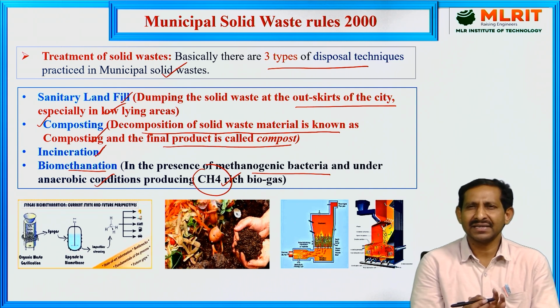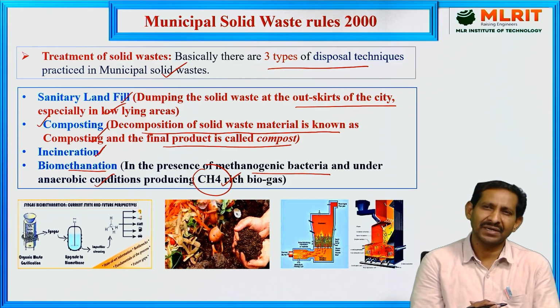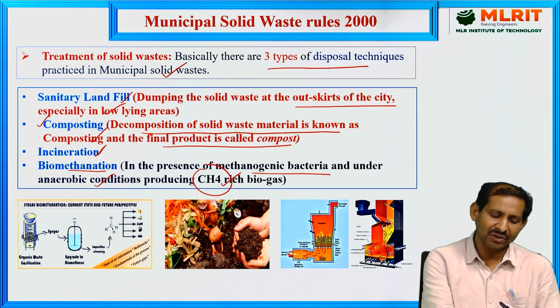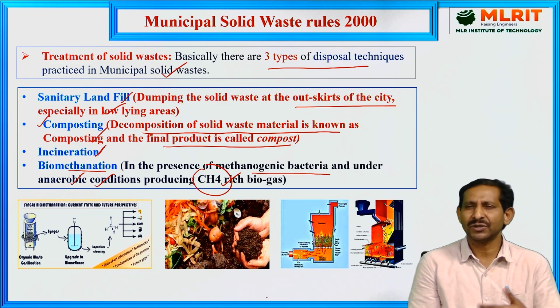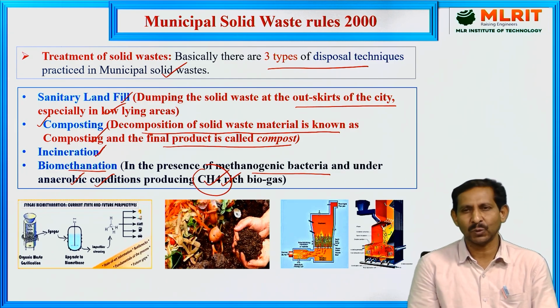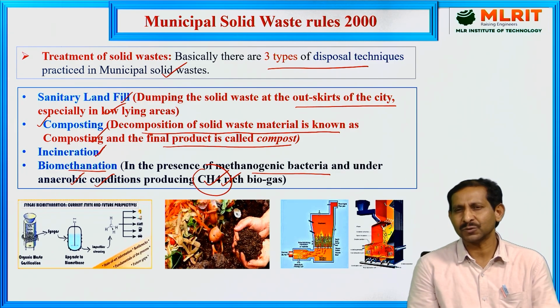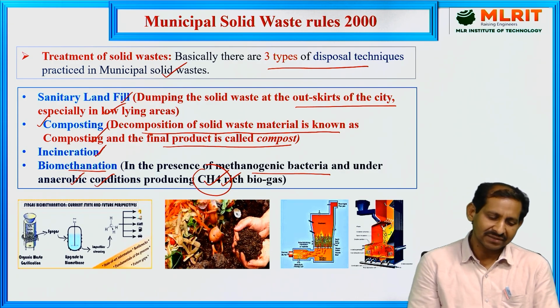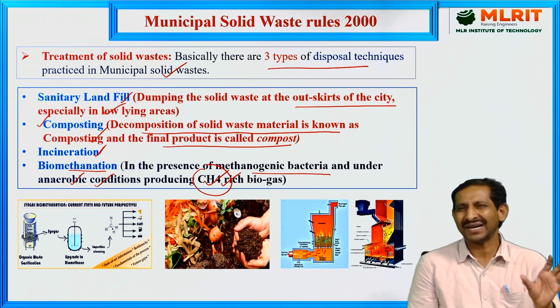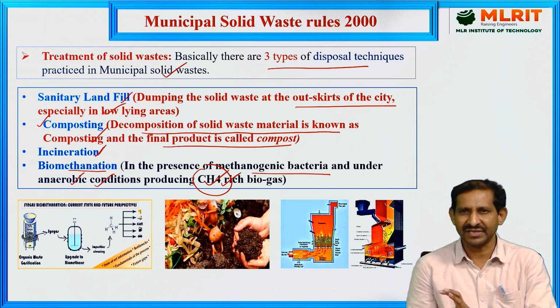In those conditions a lot of fermentation happens, slowly releasing gases. Because there is no oxygen present, the compounds are mostly converted into methane-rich biogas. That process is called anaerobic conditions or biomethanation. Bio means that we are using bio microorganisms for decomposing the municipal solid waste.